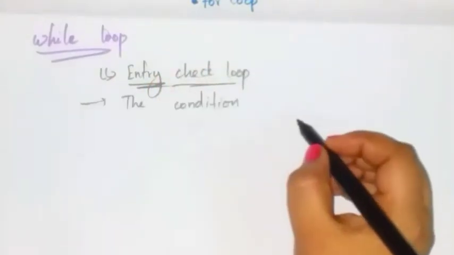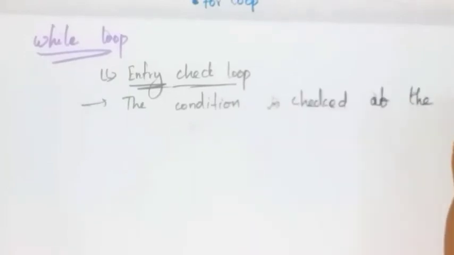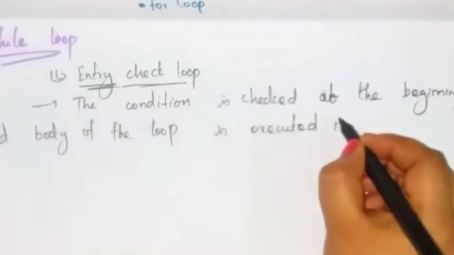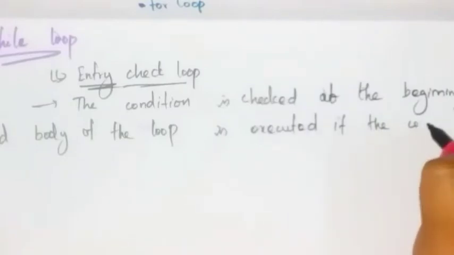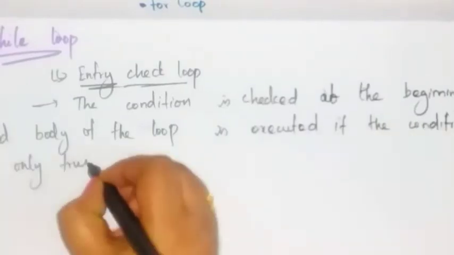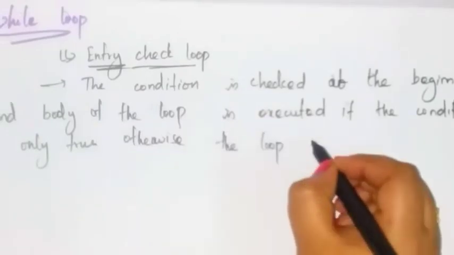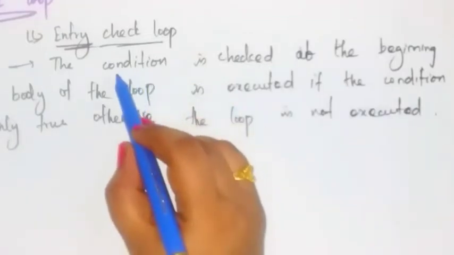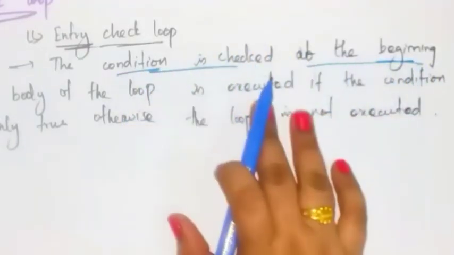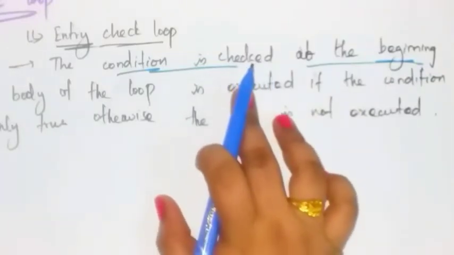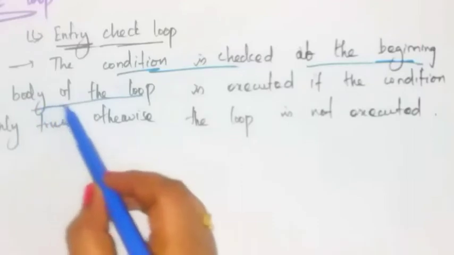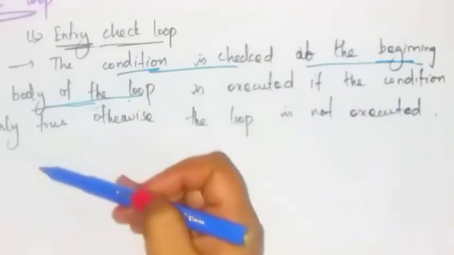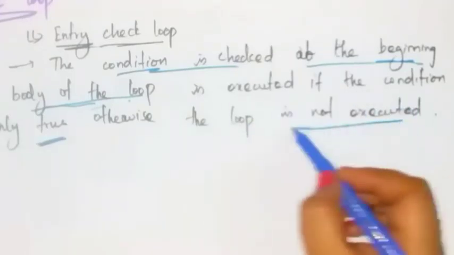The condition is checked at the beginning, and the body of the loop, which means the block of code, is executed only if the condition is true. Otherwise the loop is not executed.